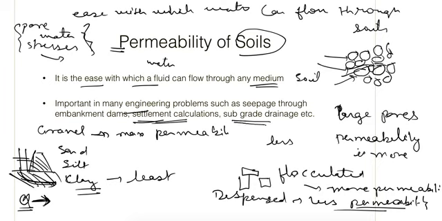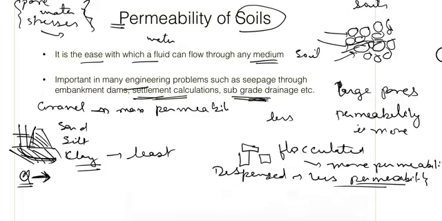And similarly, for a subgrade, if some highway is there, we want to properly design the drainage for it, so in that also we have to know the permeability of the soils. Darcy first understood this concept, and he gave some relation by conducting some tests. I'm just explaining in brief what kind of test he conducted.